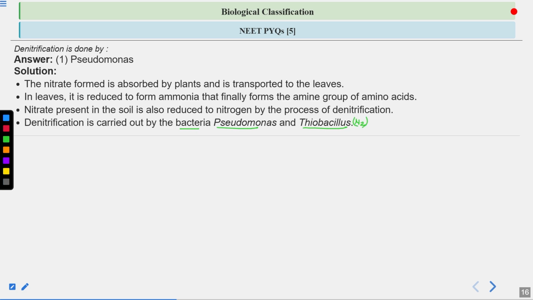Clear? So there will be nitrate. From nitrate, nitrite will be formed. Then nitric oxide is formed. Then nitrous oxide is formed. N2O is nitrous oxide. This is NO, nitric oxide. This is nitrous oxide, and finally nitrogen is formed.